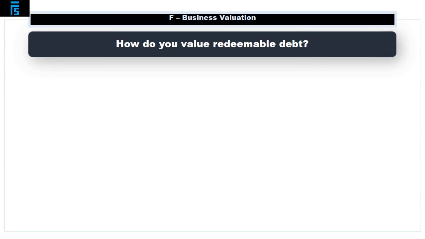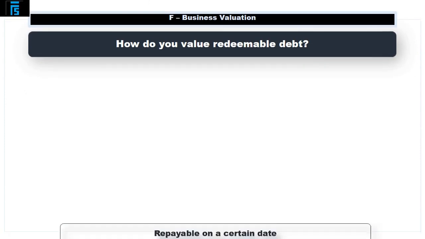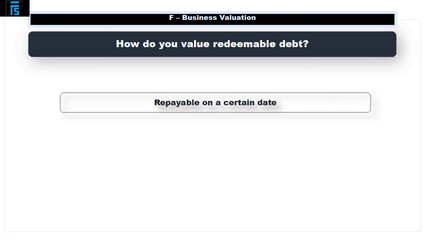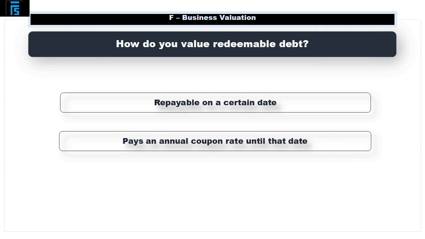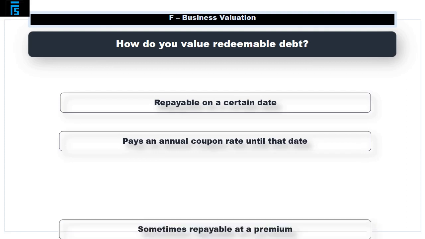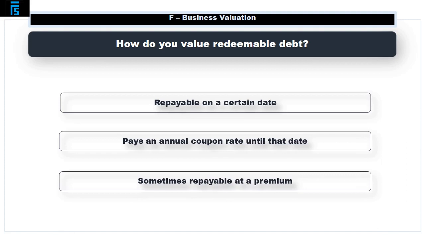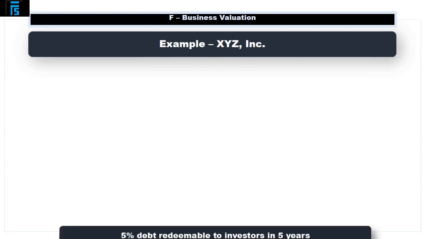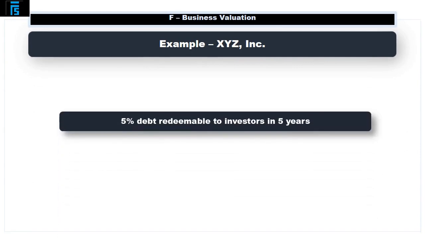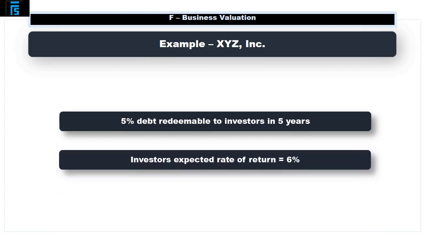Next, how do we value redeemable debt? Redeemable debt is repayable on a certain date. It is issued and has an interest rate attached to it. Sometimes it is repayable at a premium. Let's look at how it is valued here. XYZ Incorporated has 5% debt that is redeemable to investors in 5 years. The investor's expected rate of return is 6%.